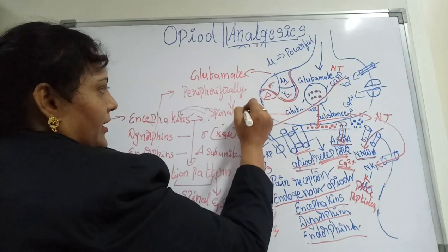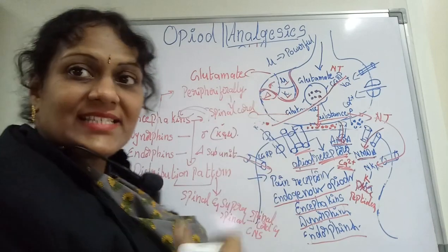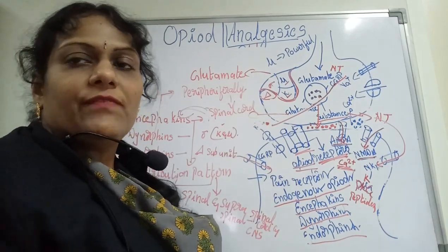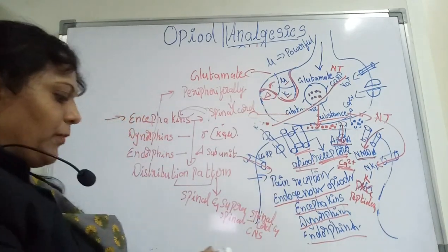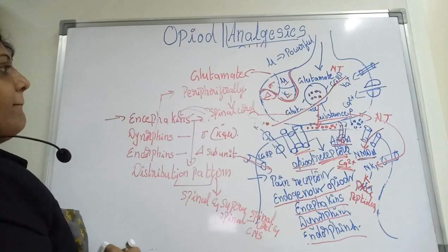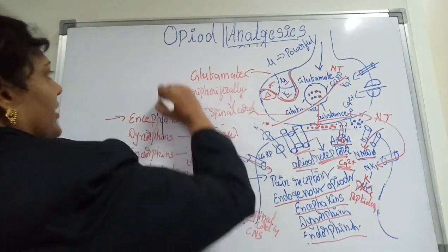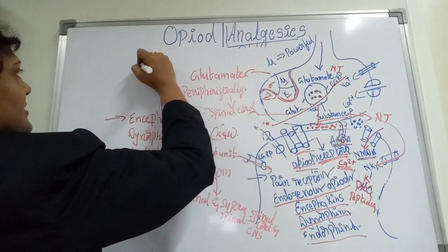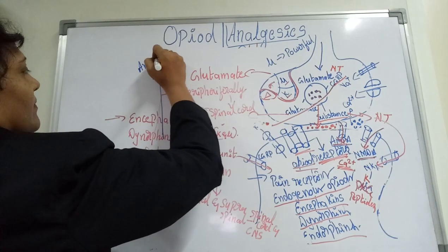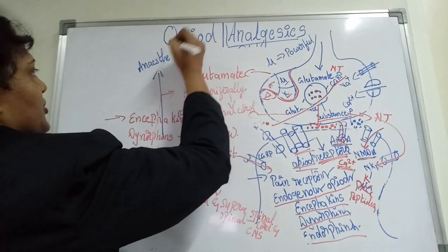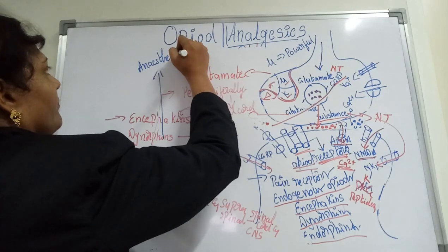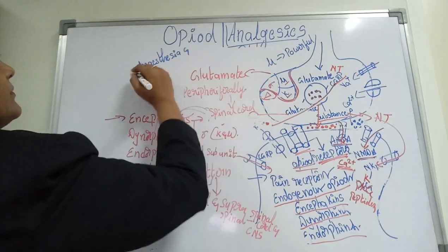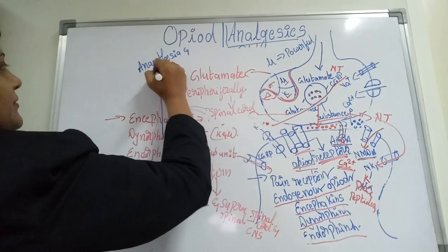And these particularly are used as sedatives, to give you anesthesia, to support your anesthesia. So dynorphins will help you at that place, and with sedation of the body.